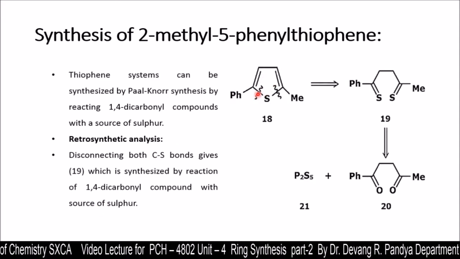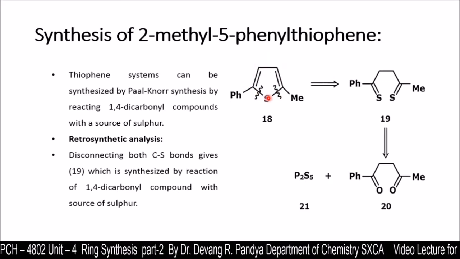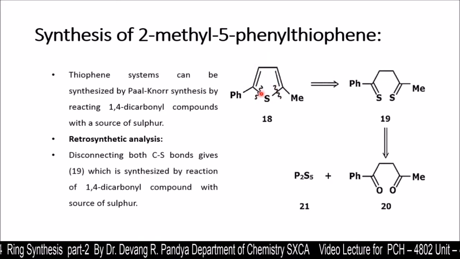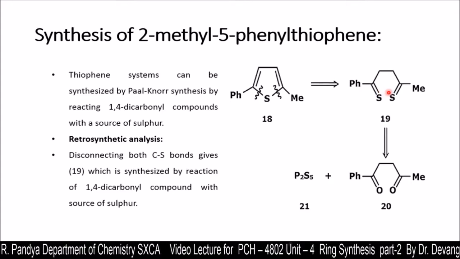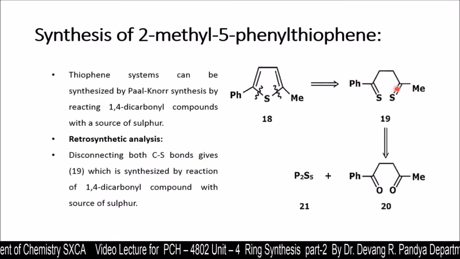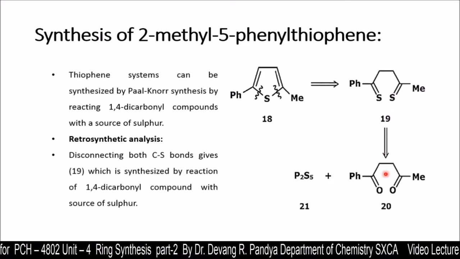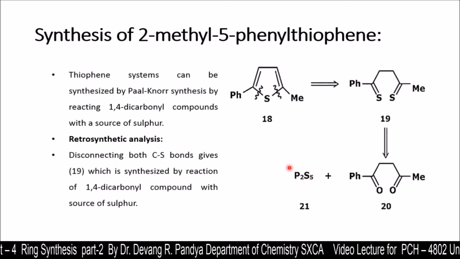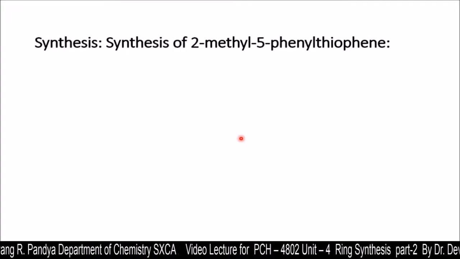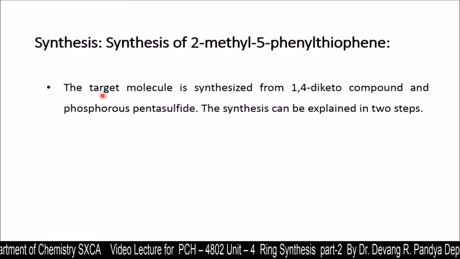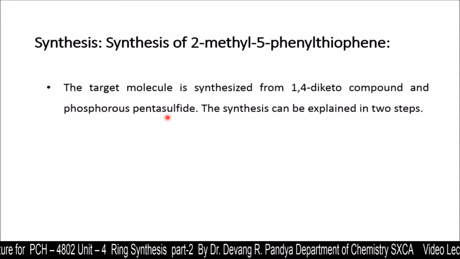Here you can see that this compound is disconnected at the heteroatom. Already I have said that for an aromatic compound which contains a hetero element, the wiggly line can be placed near the hetero element, and we get this dithio compound, that is compound 19, and it will give us the dione and the source of sulfur, that is phosphorus sulfide. Now here is the synthesis. The target molecule is synthesized from a 1,4-diketo compound and phosphorus pentasulfide.